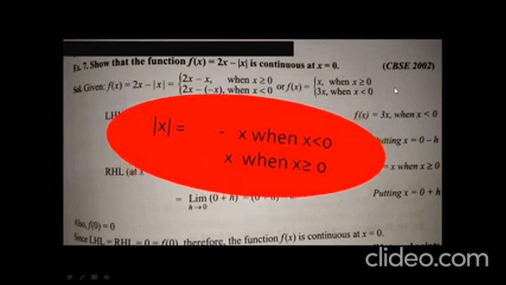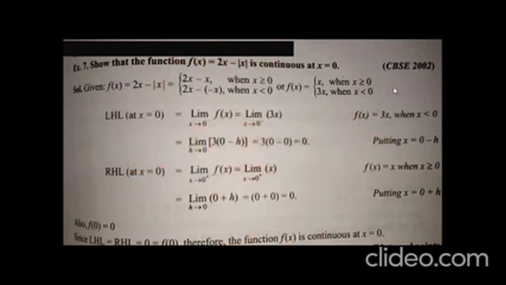Now we have to solve this question. Look at the left hand limit at the point x equals 0. Apply the formula: limit x tends to 0 minus f(x). 0 minus, you know very well, is slightly less than 0. It means the value of x should be less than 0.